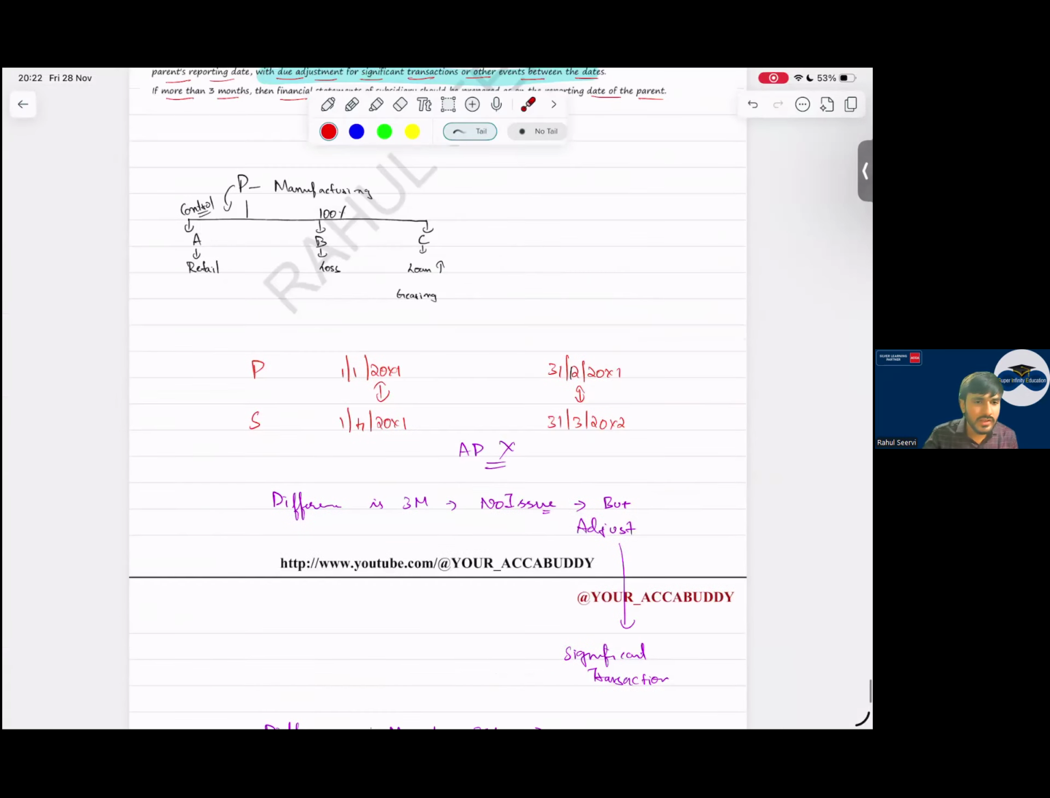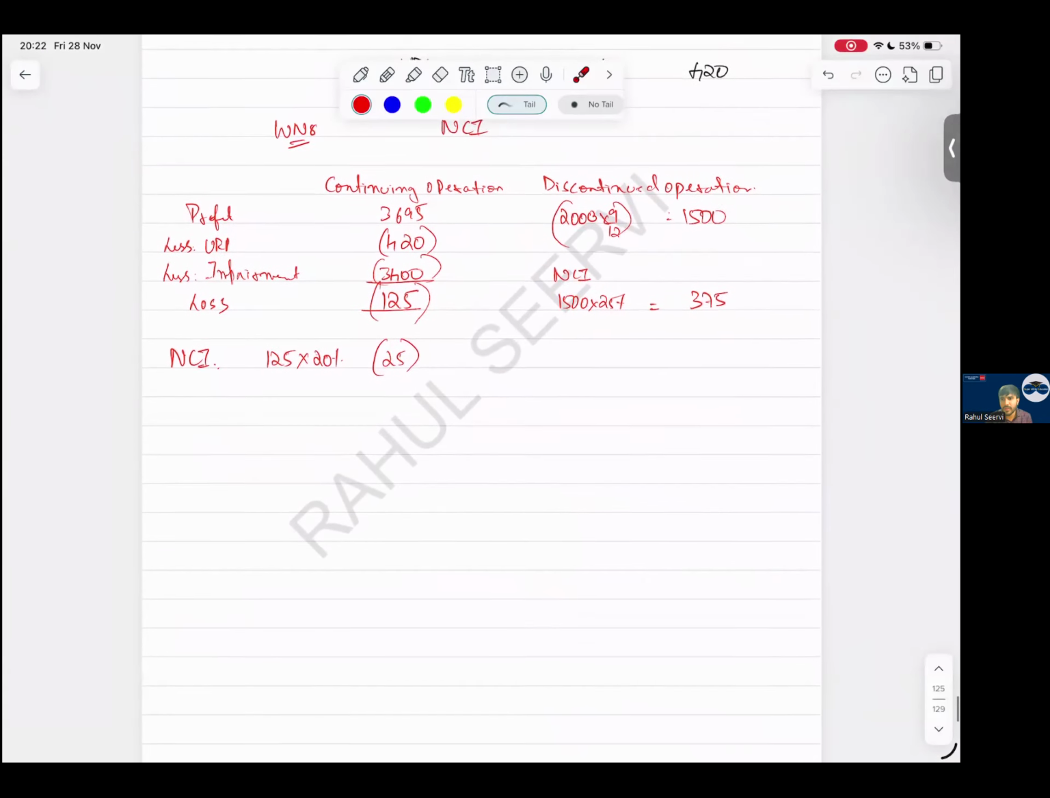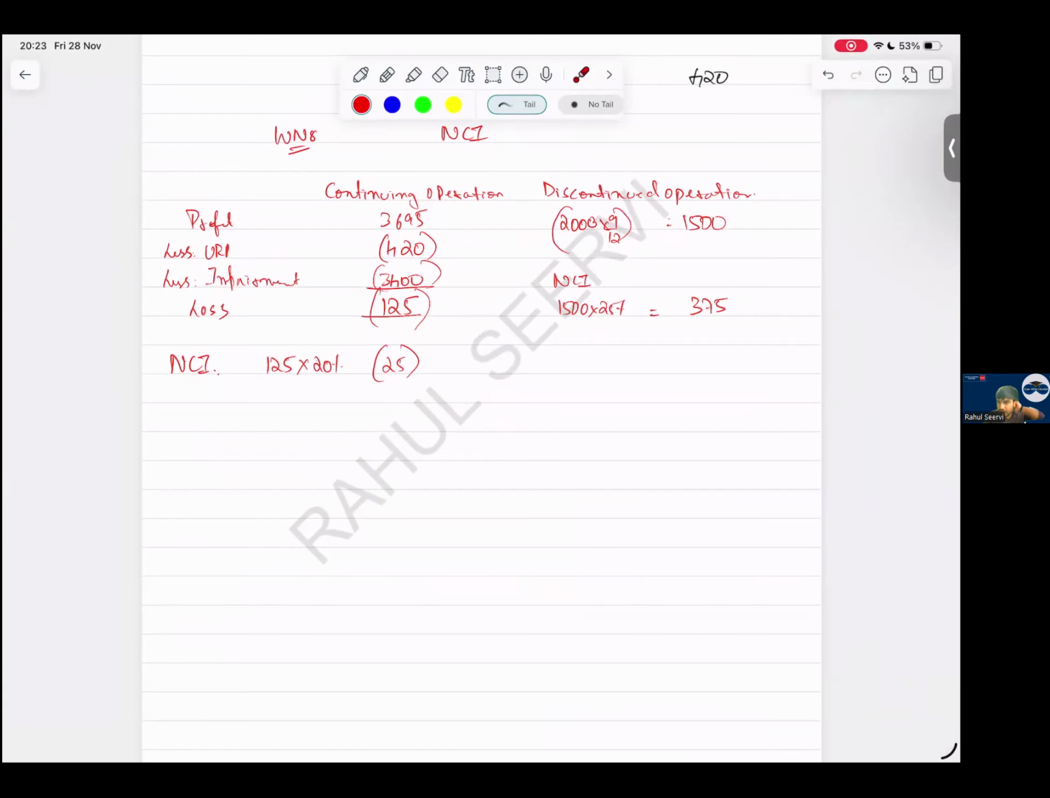Yes, sir. Someone had asked a doubt. Okay, sir, will dividend from associate be also deducted from group retained earnings? Yes, if it is included, better. If that dividend is included in your P&L, and that P&L item is taken to retained earnings, we reduce it. Simple. We have to reduce it.